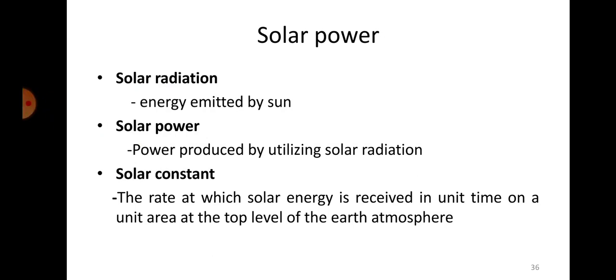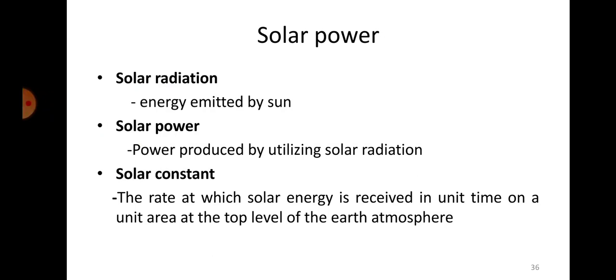So in most of the cases we make use of the heat energy from the sun, all right, and convert that into some useful form of energy. Okay, so what do you mean by solar power? So power that is produced by utilizing the solar radiation. Okay, that is called solar power.